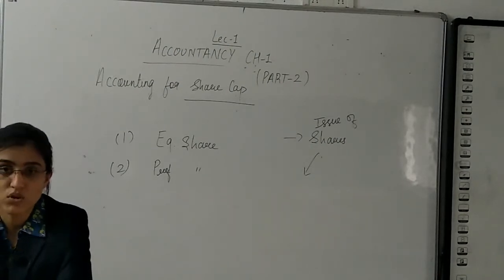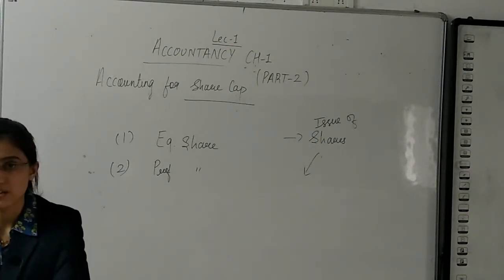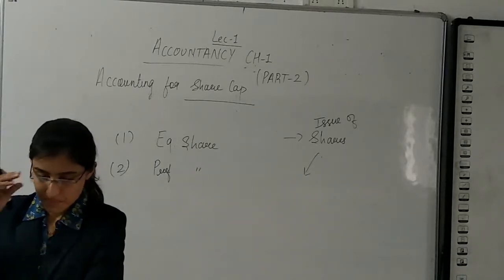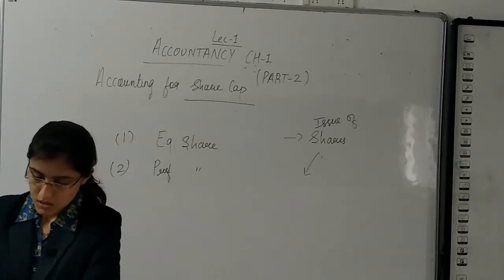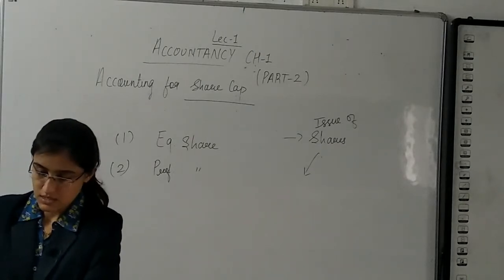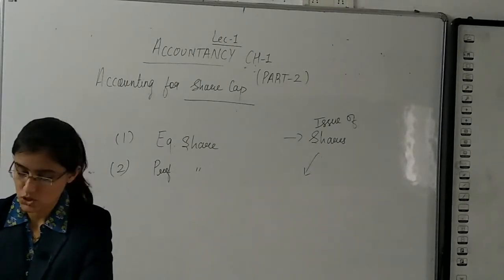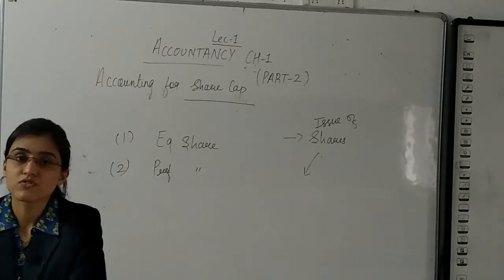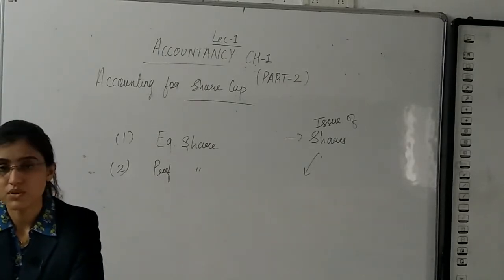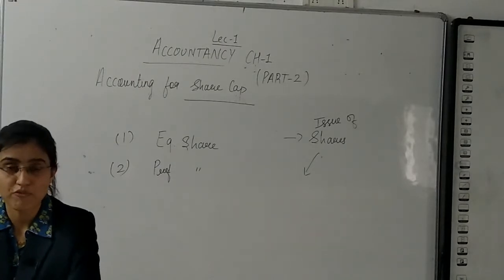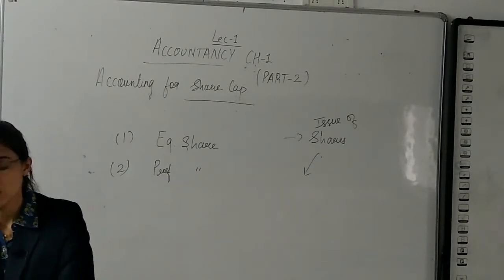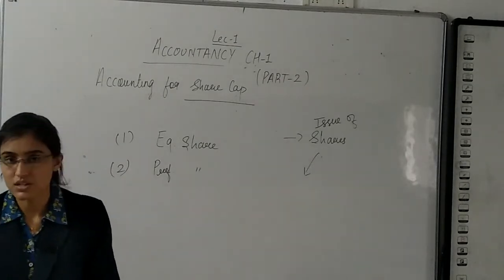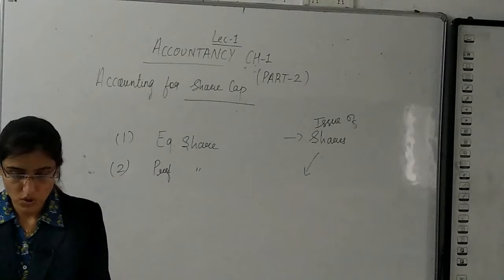I hope you have your textbook with you when you study this lecture. So as I said, on page number 3 we have the types of share: preference share and its various types. Once you turn the page, there is mention of equity share or ordinary share. You will read this on your own.